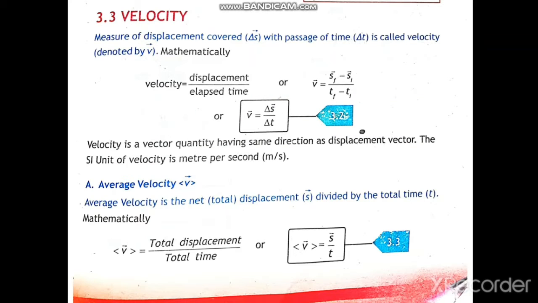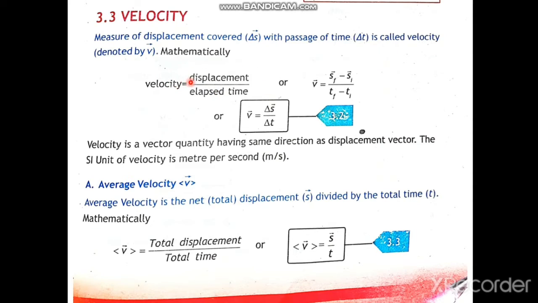The topic number 3.3. You know what is velocity? Velocity is basically the rate of change in displacement. The rate of change of displacement is called velocity. When the displacement is changing with the passage of time, the ratio is called velocity. As you can see, velocity is equal to displacement divided by elapsed time.